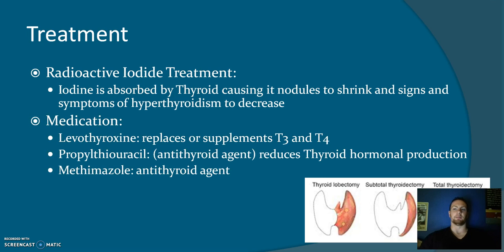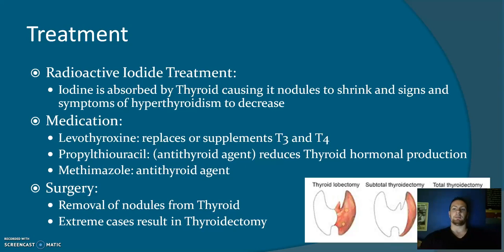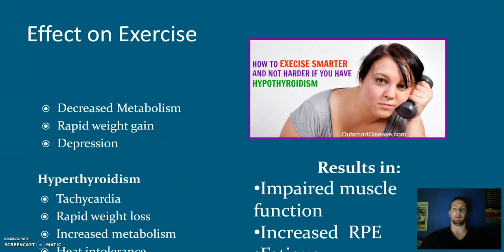There are several types of medication out there, with two major effects. Levothyroxine replaces or supplements T3 and T4 for hypothyroidism. Propylthiouracil and methimazole are antithyroid agents which reduce T3 and T4 levels. Surgery can be used to remove nodules on the thyroid, but in extreme cases, a lobectomy or thyroidectomy is required to partially or fully remove the thyroid.